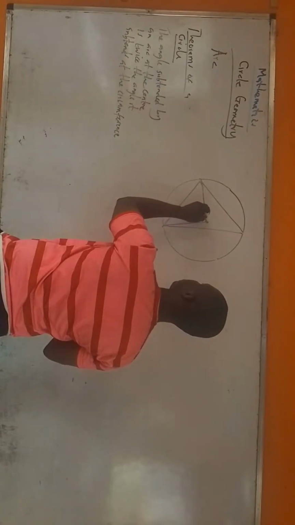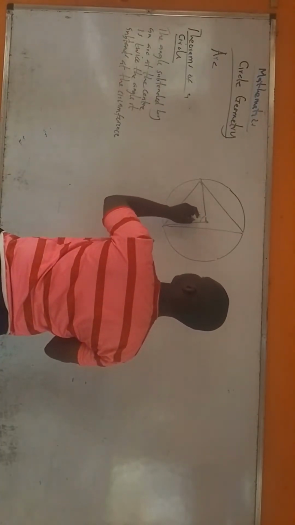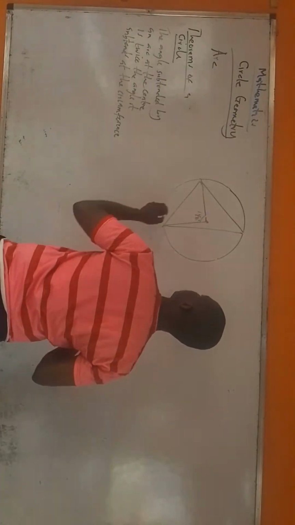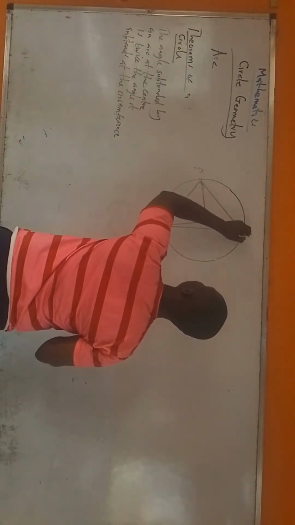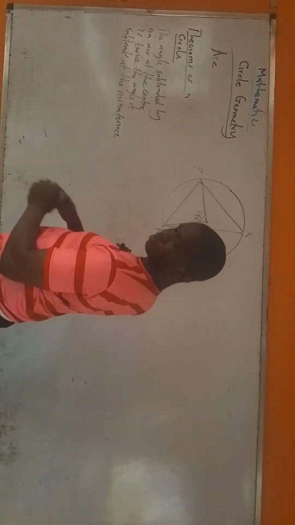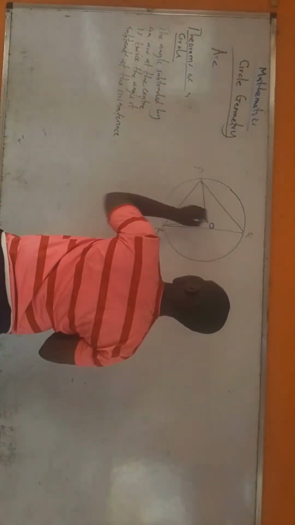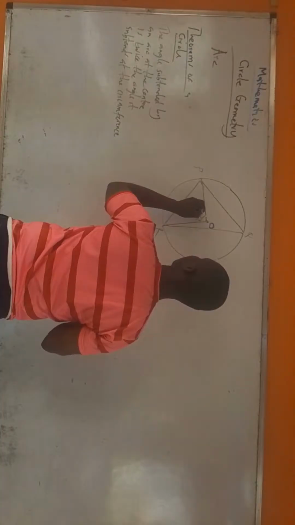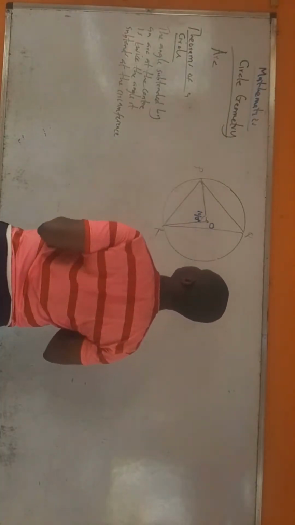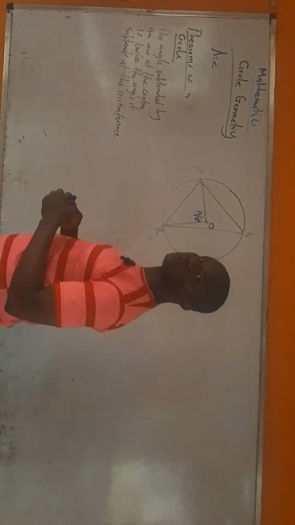Let's say this one is 140 degrees. This is P, this is Q, and this is R. This is O. Everybody is 140. Okay?